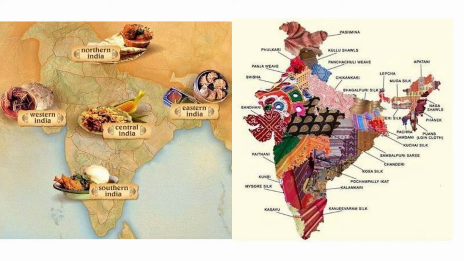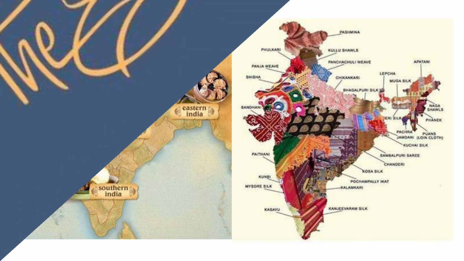Just as there is a large variety in the food eaten all over our country, a large variety exists also in fabrics and clothing items.